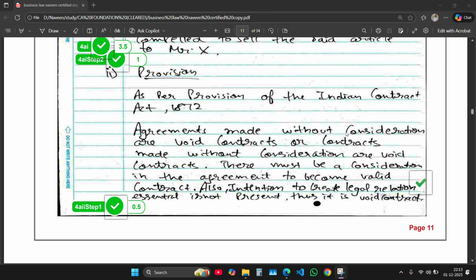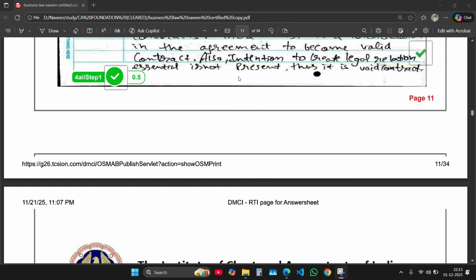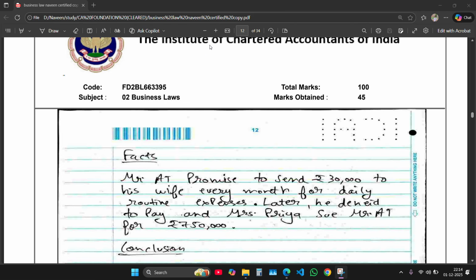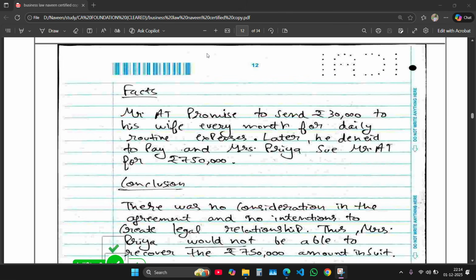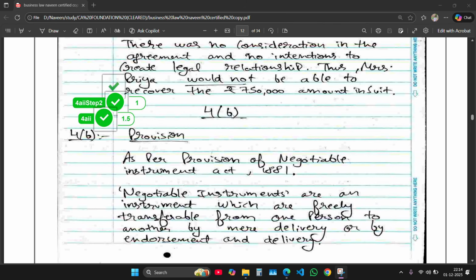Agreements made without consideration are void contracts. This question was about agreements that are made without consideration. So firstly, I write the provision, and then I write the provision under which the question talks. Sorry guys, my English is a bit bad. And then I write the facts of the case, and then I conclude it. The same format, like I said before.